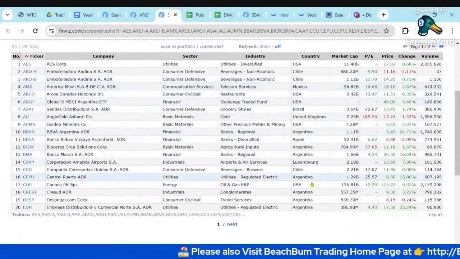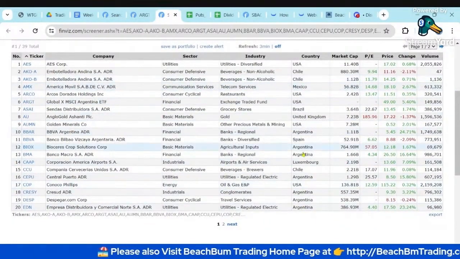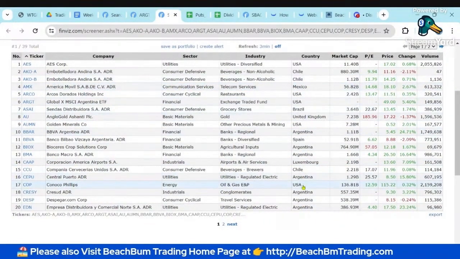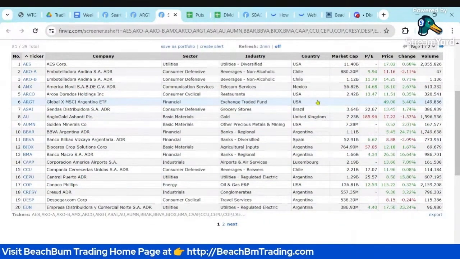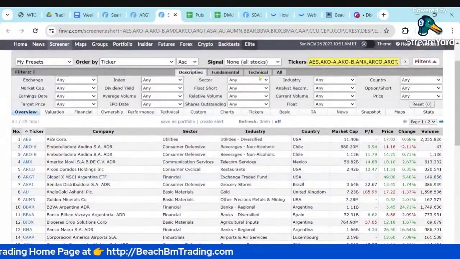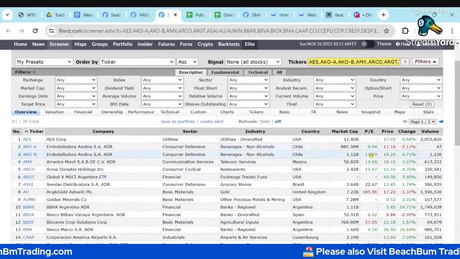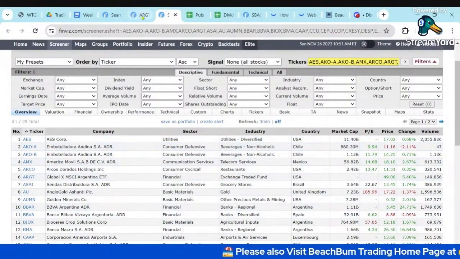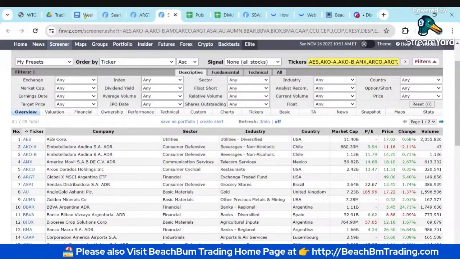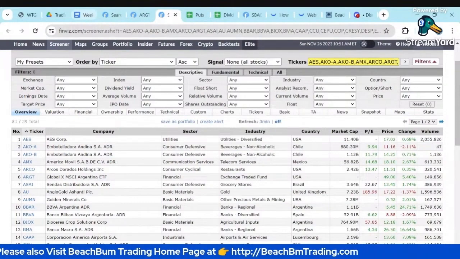You can see some of these are based in Chile, some in the US, but they have Argentina somewhere in their profile. So again, then you can filter that down based on the industry or other criteria, profitability, PE, etc. So again, a number of ways you can find ETFs and stocks based on a particular country.